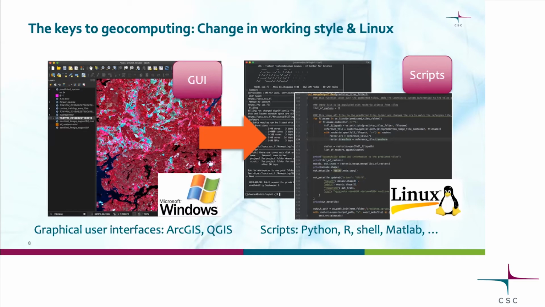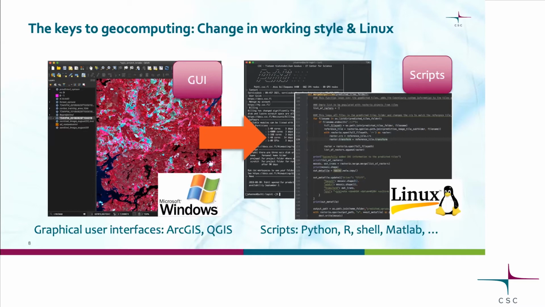So basically everything that QGIS does, you can do in a script. Well, you could use the QGIS tools, but even the tools are built on libraries that you can use, like GDAL. Also, of course, you don't have to run Python or R if you have a ready-made program that you can run in Puhti.